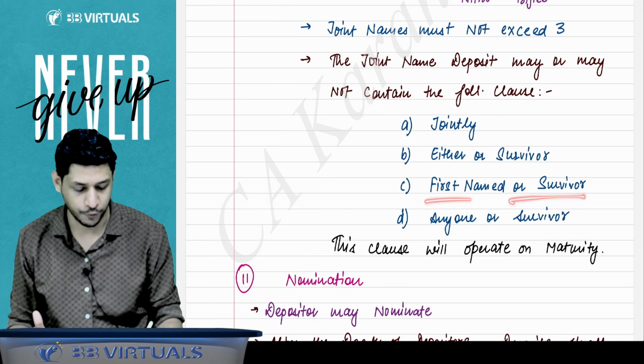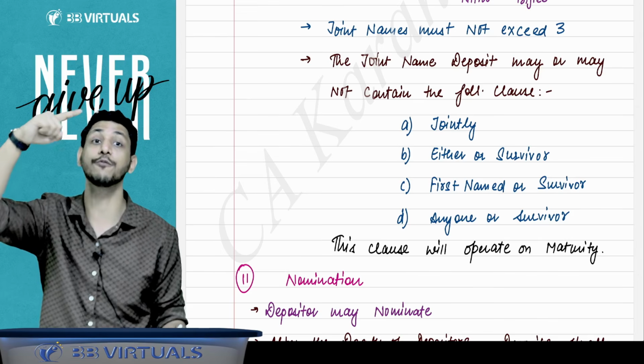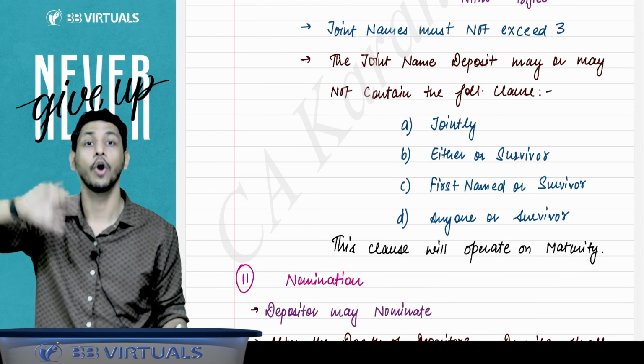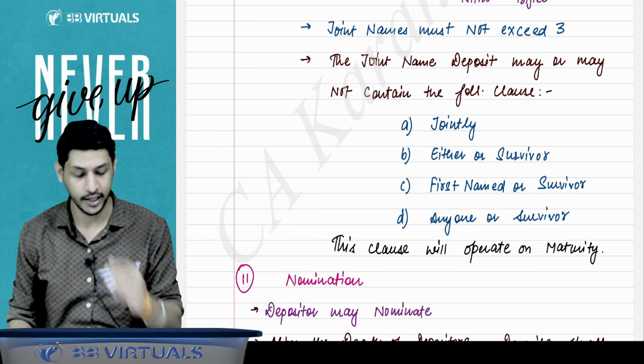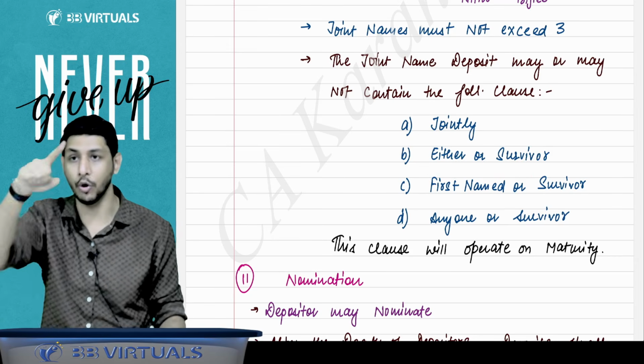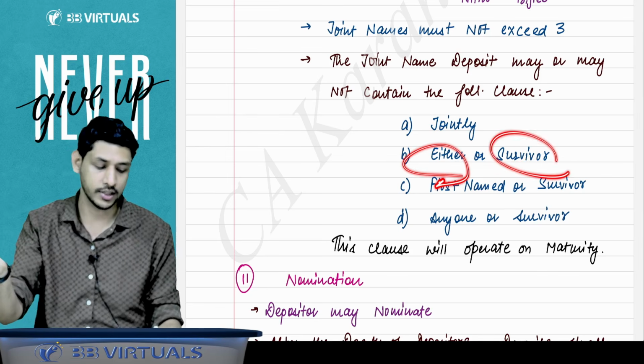First named or survivor: if you have this clause, then the person who is named first can come, or if he is not there, he has died, then the survivor can come and get the amount on maturity. Either or survivor means out of the 3 joint holders, anyone can come or the survivor can come.